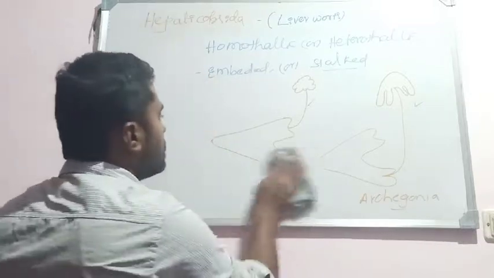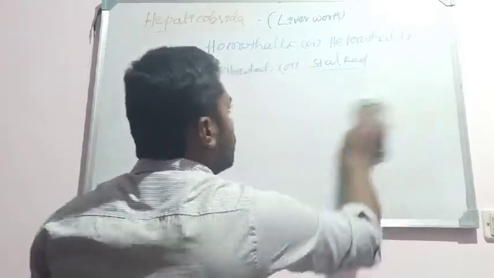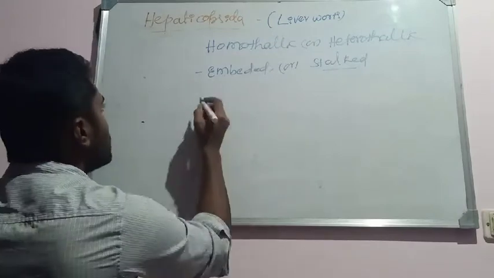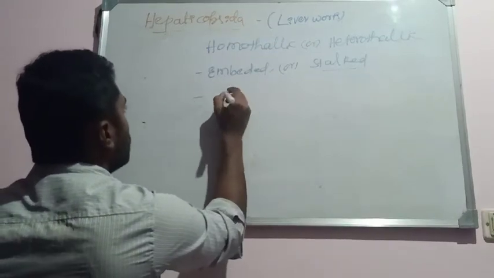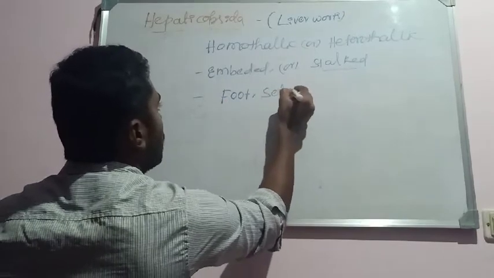So the sex organs either may be embedded or stalked structures.